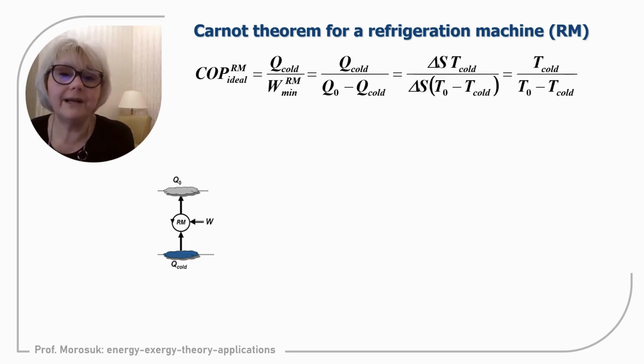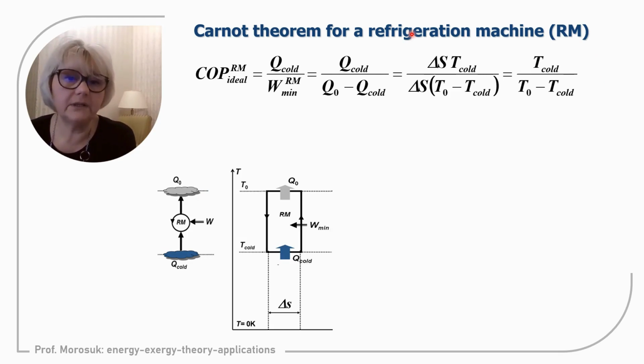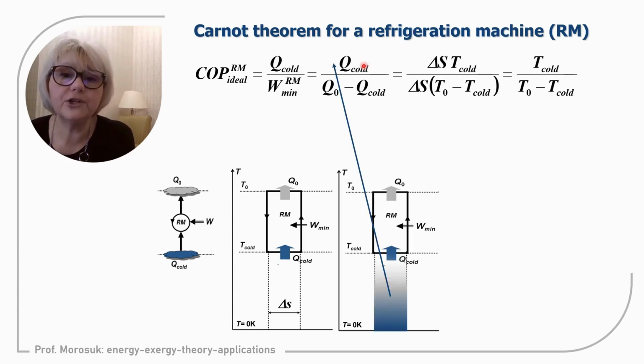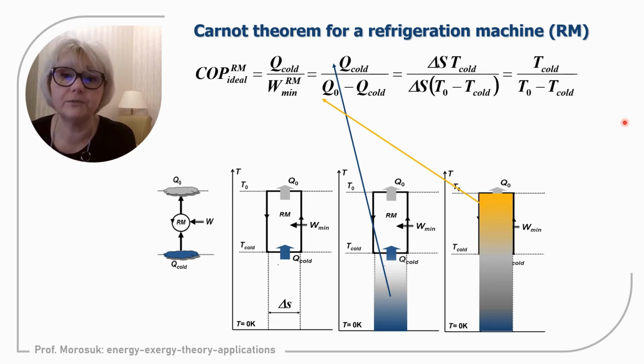So now we do a similar analysis for the refrigeration machine. Again, COP of the refrigeration machine: we have the equation that it is refrigeration capacity over minimum work supplied for the cycle, and we will end with the temperature of heat sources. So first, it is the thermodynamic cycle, the Carnot cycle in the TS diagram. Second figure, refrigeration capacity is the area below the process where we generate refrigeration capacity, our positive effect for the refrigeration machine.